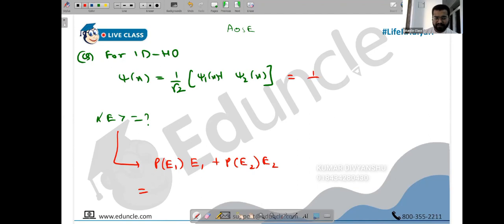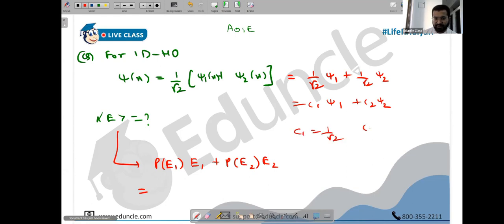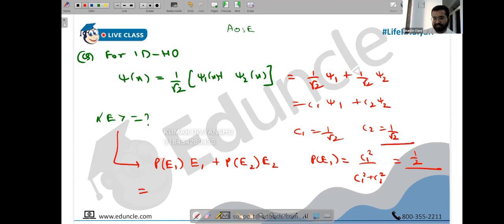First of all, we need to expand this as 1/√2 psi1 plus 1/√2 psi2. You can write this as C1 psi1 plus C2 psi2. The value of C1 is 1/√2, the value of C2 is also 1/√2. Is it normalized or not? C1 square plus C2 square is 1, so it is normalized. What is the formula of probability, people? Probability is given by C1 square upon C1 square plus C2 square. We write the square just in case it is complex; then you have to write C1 star C1. Anyway, C1 is real, so don't worry. So we have 1/√2 square, that's 1/2, upon 1/2 plus 1/2, which is 1. So probability of E1 is half. Similarly, probability of E2 is also half.